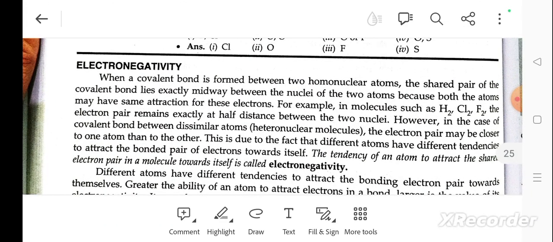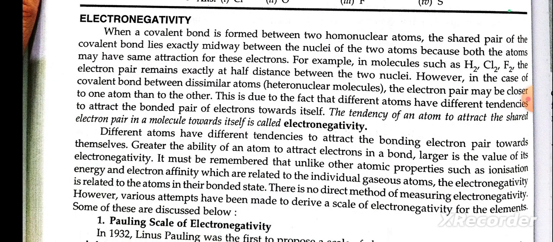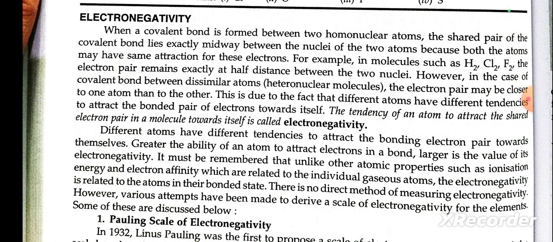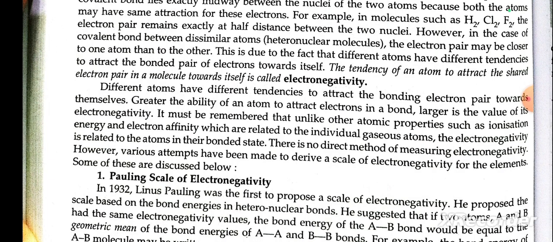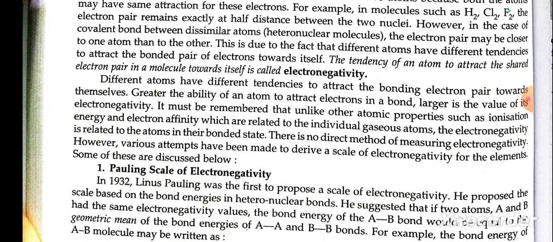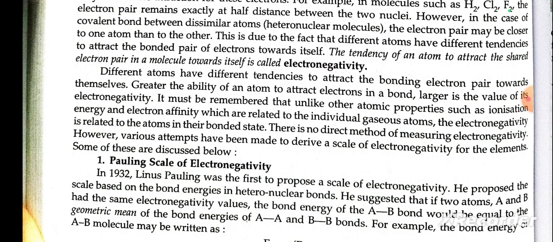Electronegativity. When a covalent bond is formed between two identical atoms, the shared pair of electrons lies exactly midway between the nuclei of the two atoms, because both atoms have the same attraction for these electrons. For example, in molecules such as hydrogen, chlorine, and fluorine, the electron pair remains exactly halfway between the two nuclei. However, in the case of a covalent bond between dissimilar atoms, the electron pair may lie closer to one atom than the other.